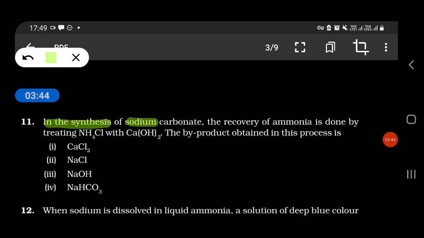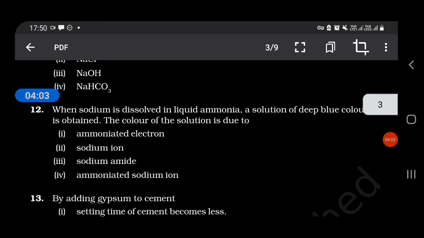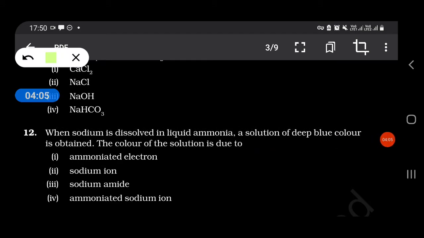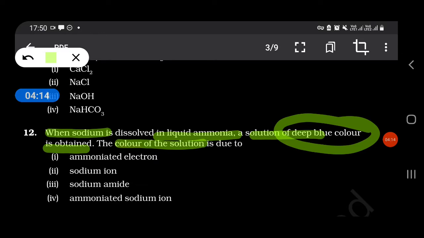In the synthesis of sodium carbonate, the recovery of ammonia is done by treating NH4Cl with Ca(OH)2. The byproduct obtained in this process is CaCl2. When sodium is dissolved in liquid ammonia, a solution of deep blue color is obtained. The color of the solution is due to ammoniated electrons.